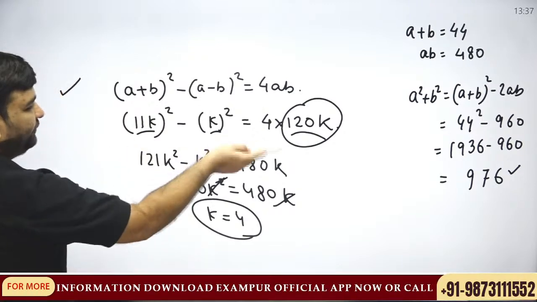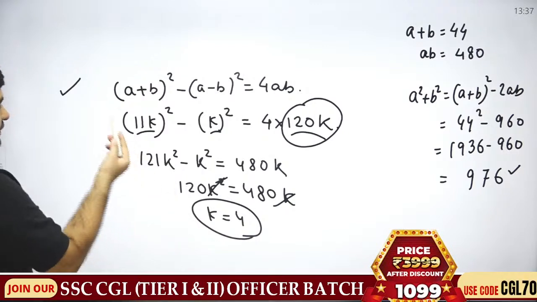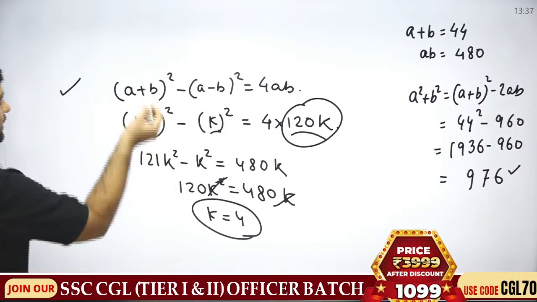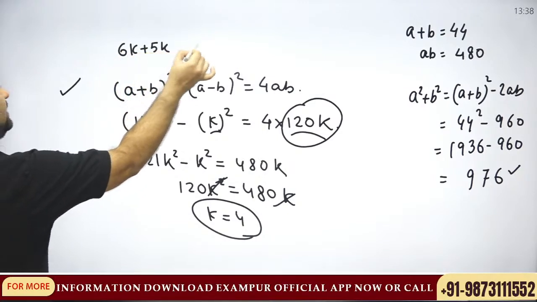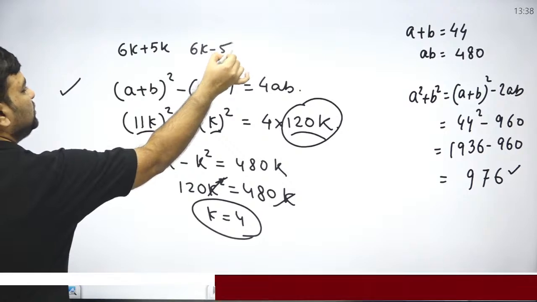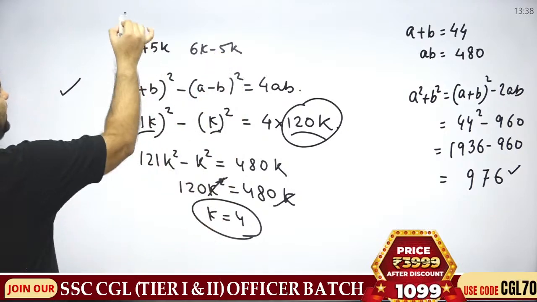After this, you can find out the exact values as well. This is 6k plus 5k and this is 6k minus 5k. So you can find out the exact values: 24 and 20.